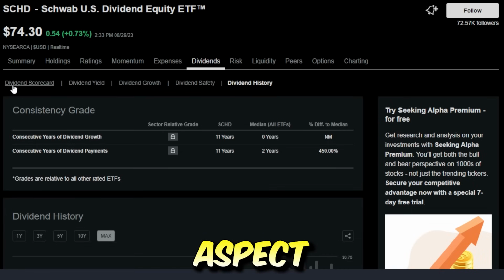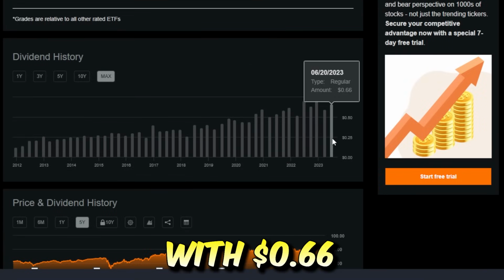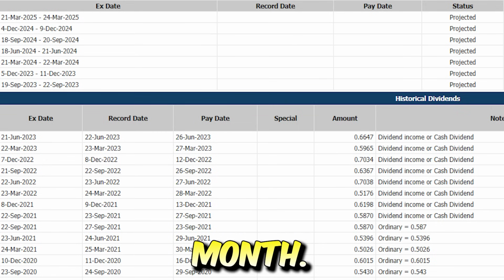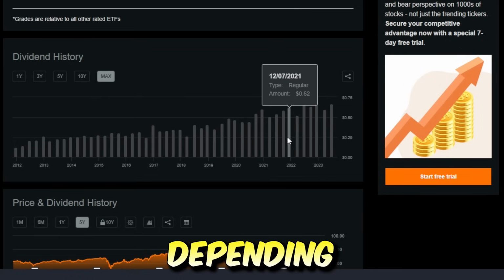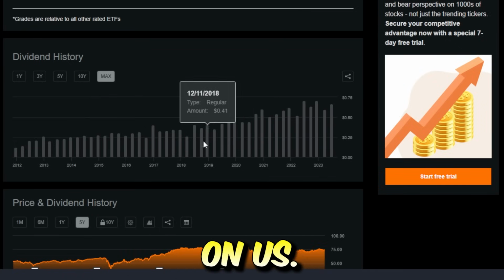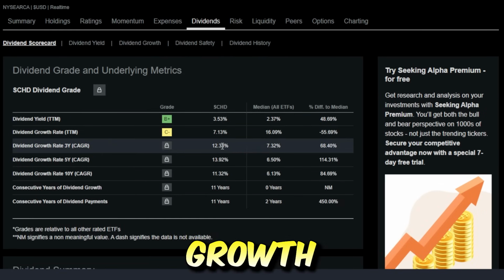Another very important aspect to look into when it comes to the Schwab US Dividend Equity ETF is of course none other than the dividend. The last dividend that was paid from SCHD was 66 cents per share. And with another dividend payout coming within the next month, in my personal opinion, depending on what that dividend is, it's going to put a lot of faith or even a lot more pressure on SCHD. This is because SCHD is known for its massive dividend growth rate.